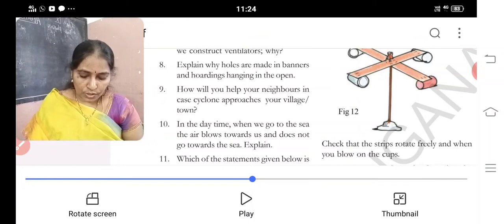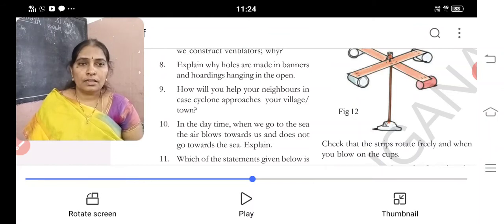Third point, so air blows towards us and does not go towards the sea during daytime.